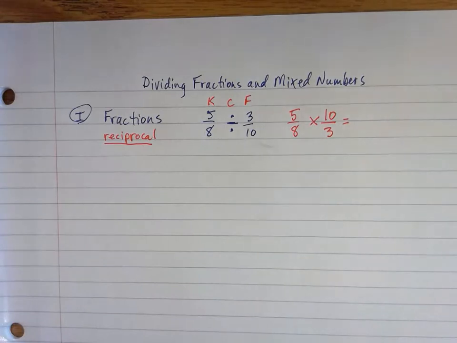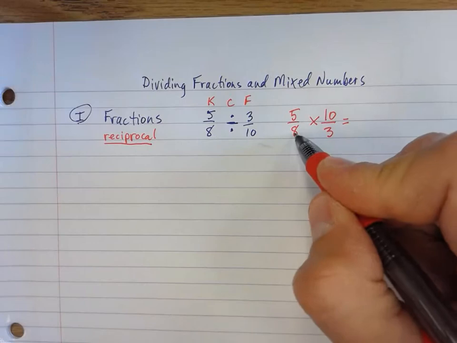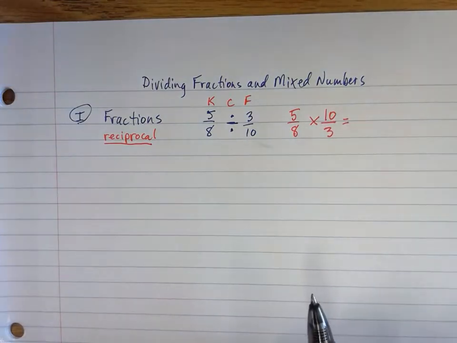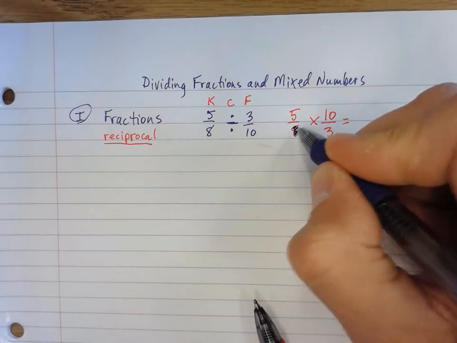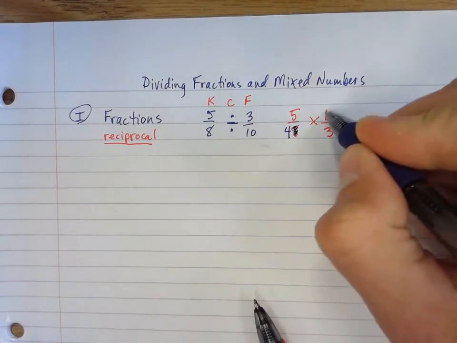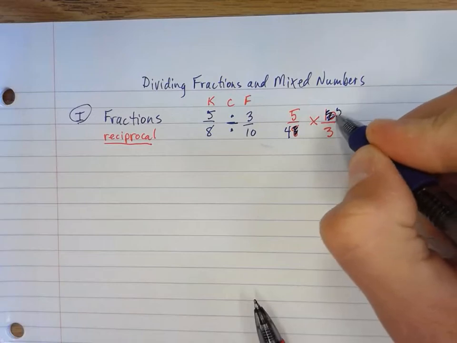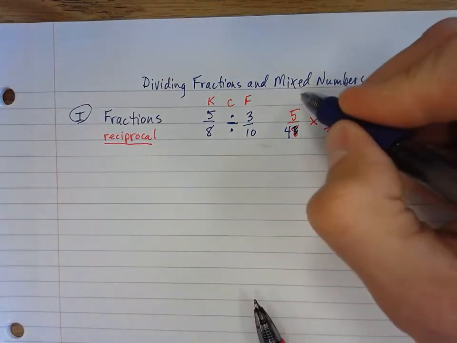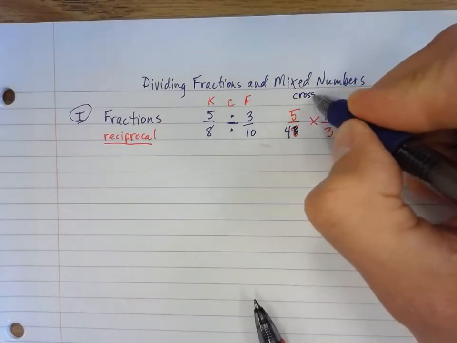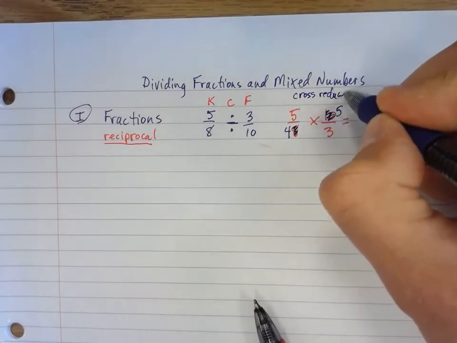Many of you would say no. Okay, but it's actually a yes, because 2 is a factor that can go into the 8 and the 10. Okay, so 2 can go into 8 4 times, and 2 can go into 10 5 times. So you can cross reduce there if they have this common factor. So I'm going to cross reduce them.